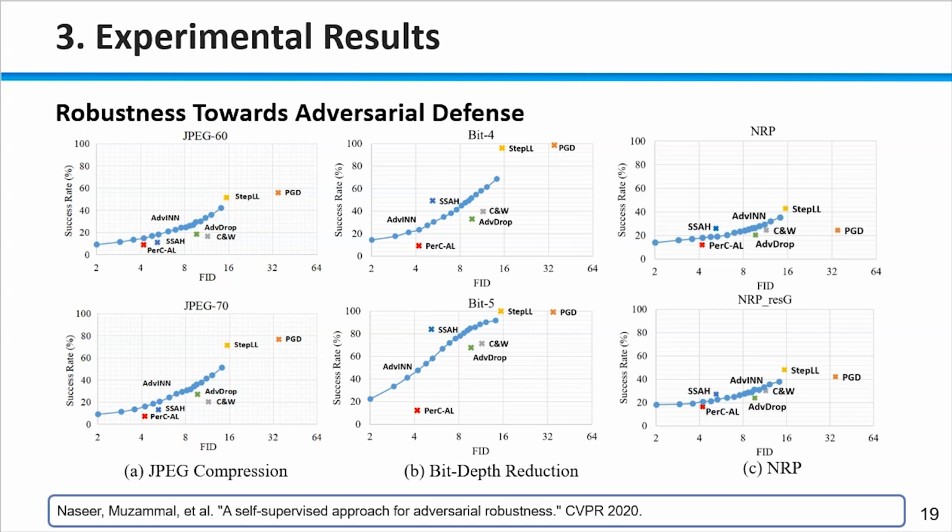When the FID score is in the range from 2 to 16, ADD-IN outperforms all comparison methods against JPEG compression and outperforms most comparison methods against bit depth reduction and NRP except SSAH. In conclusion, with the same FID constraints, ADD-IN can generate more robust adversarial examples, and with the same attack success rate, ADD-IN can achieve lower visual perceptibility.